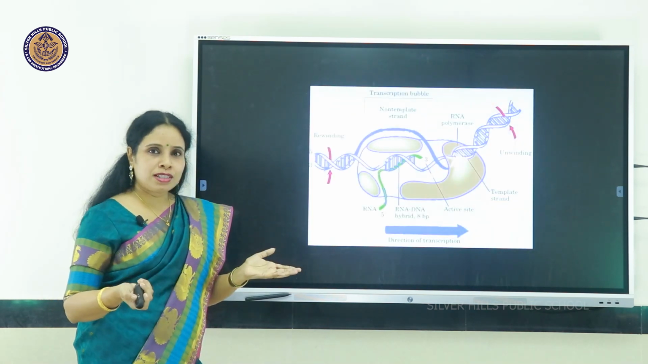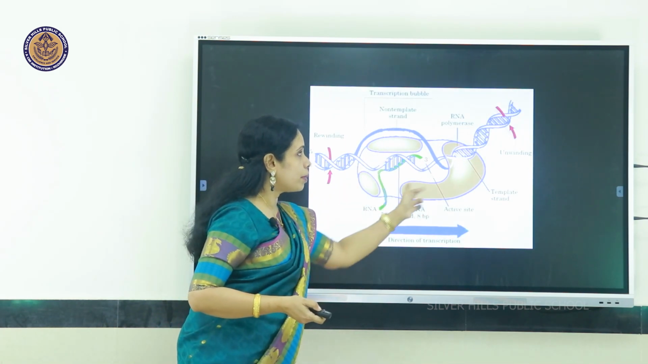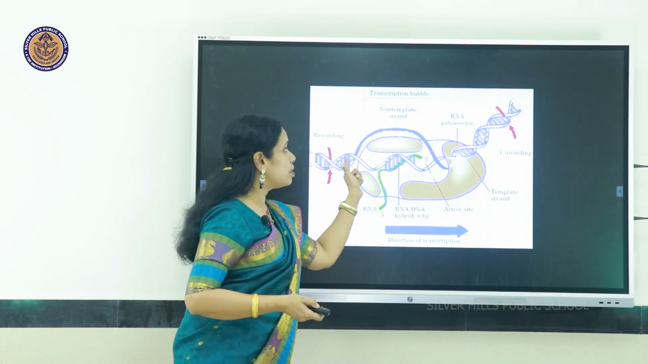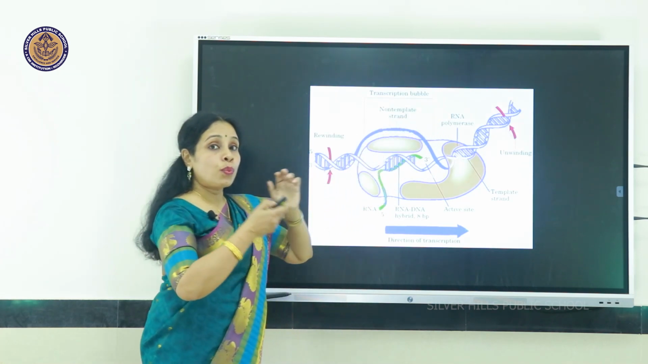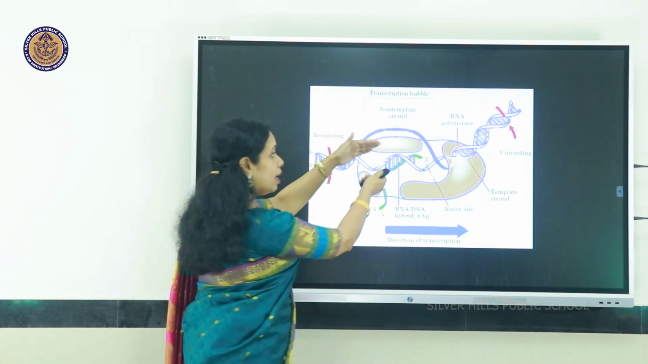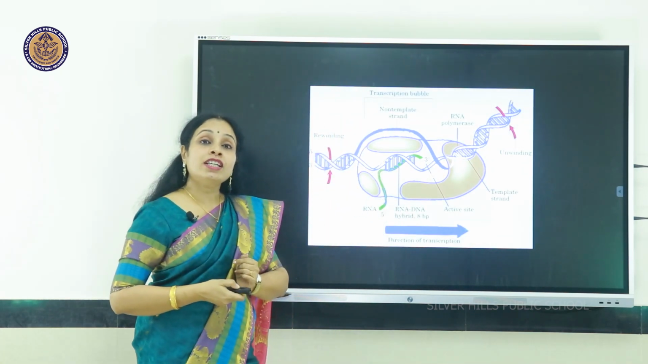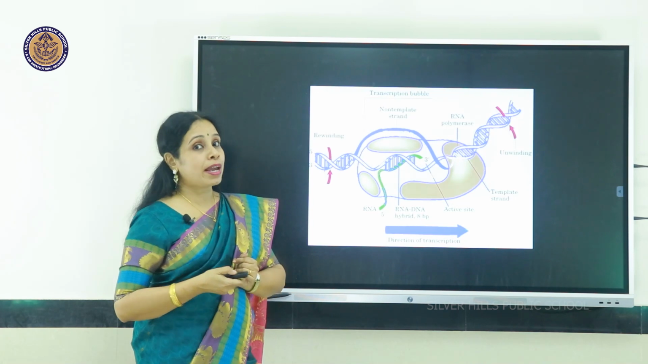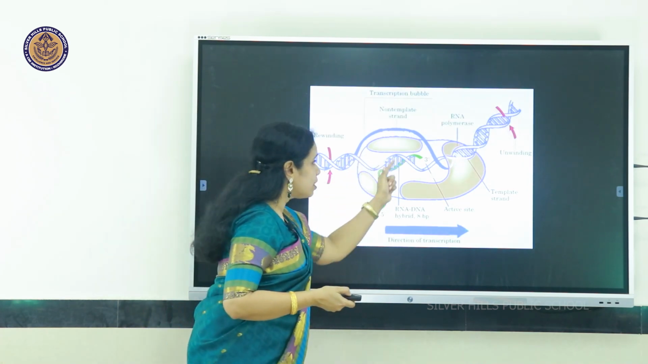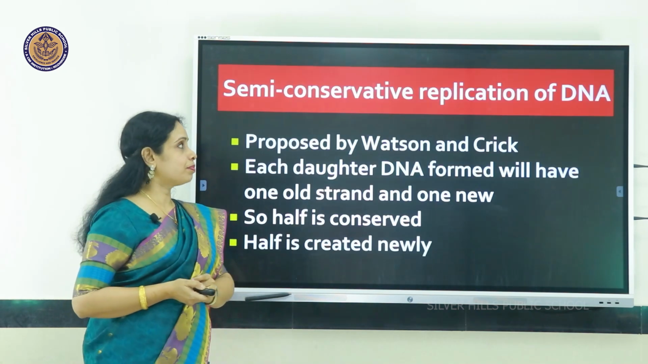So one more simple picture. You can see the enzyme RNA polymerase. This is the DNA. Where the RNA polymerase is attached and forming the RNA, the two strands have separated, and based on the 3' to 5' strand, you can see the RNA is forming, shown here in green color.